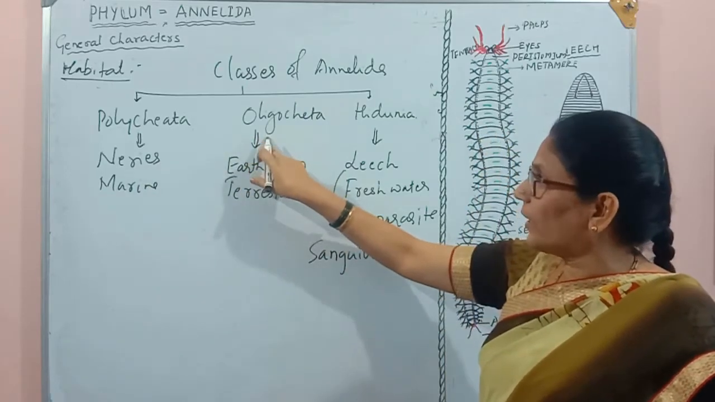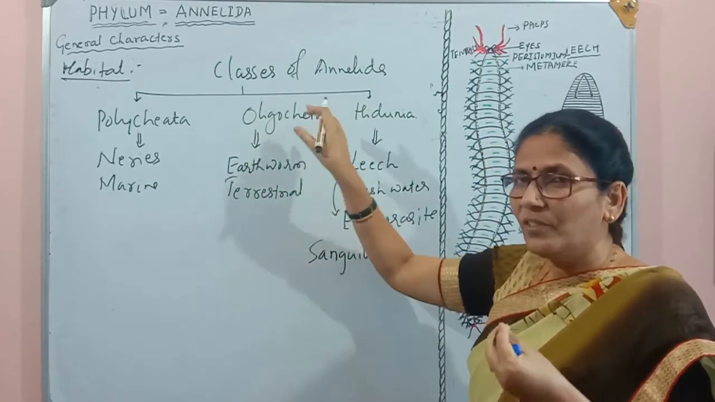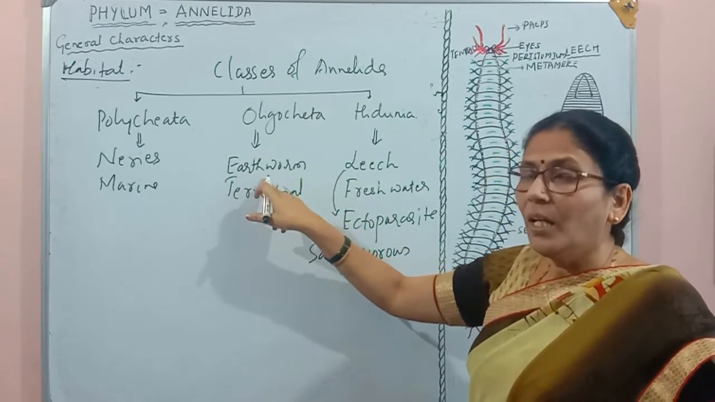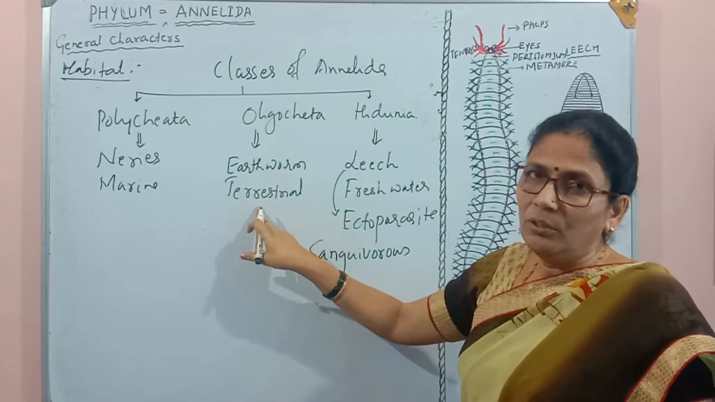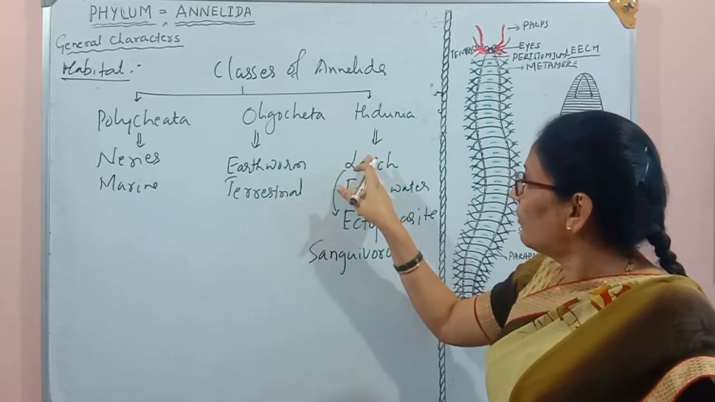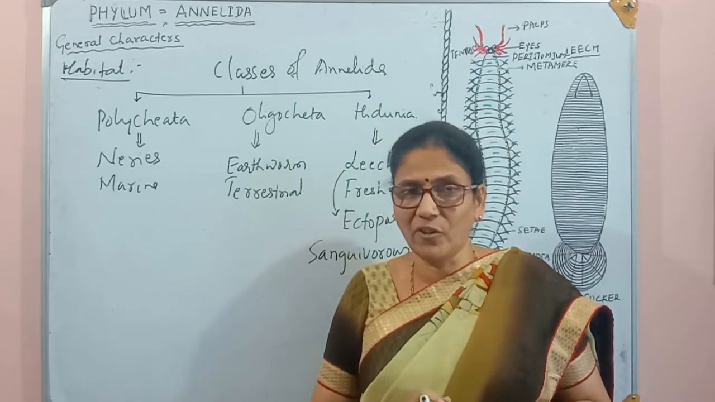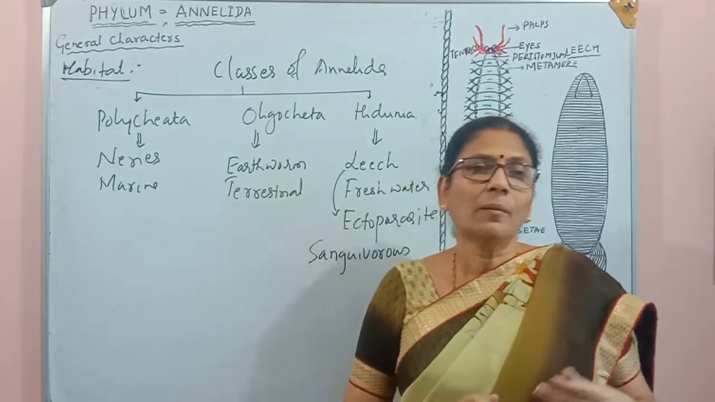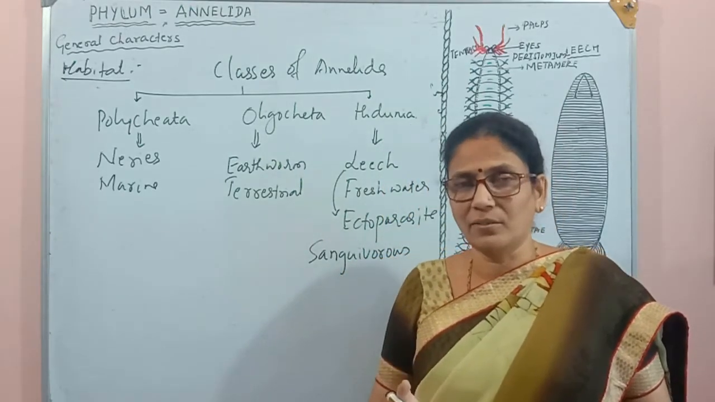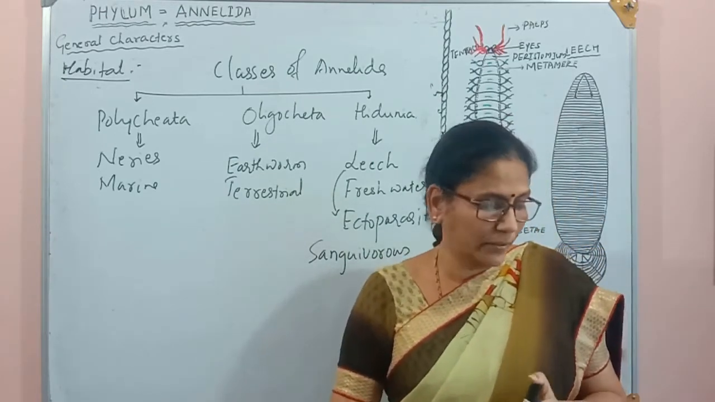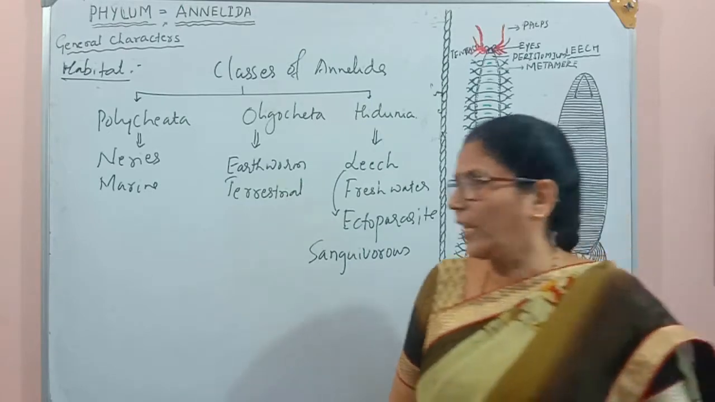Oligochaeta: oligo means very few setae, and these are the locomotor structure for the earthworm, and these are terrestrial forms. Hirudinea is a freshwater form, but it is an ectoparasite and it is sanguivorous. Its hosts are human beings or cattle. So these are the hosts for this ectoparasite, the leech. So let us move to the next character.